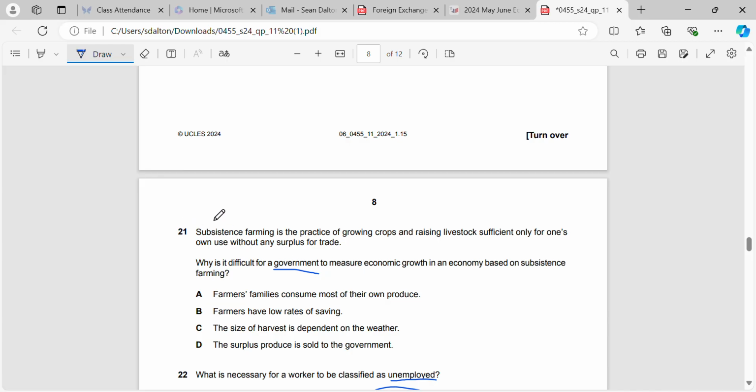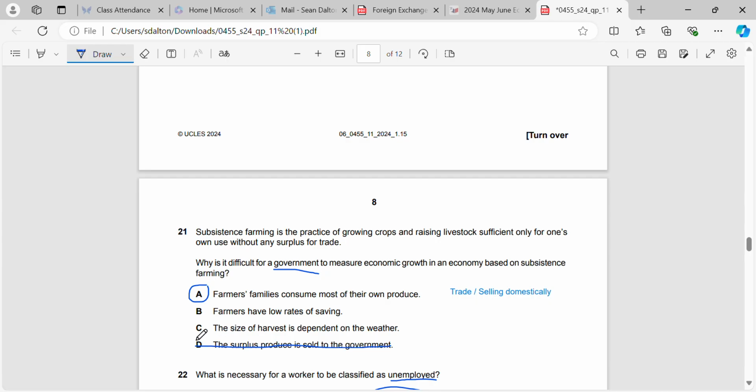Because Billy, who lives on his farm, might now have 10 cattle that he's using for subsistence farming instead of 5 cattle from last year. Cattle are cows, by the way. So, why is it difficult to measure? The correct answer would be A, because they consume most of their own produce. So there's no trade, or there's no selling domestically, etc. They make the crops, they raise the livestock, and they eat them themselves, to keep themselves going. So because there's no trade, no surplus is sold to the government.